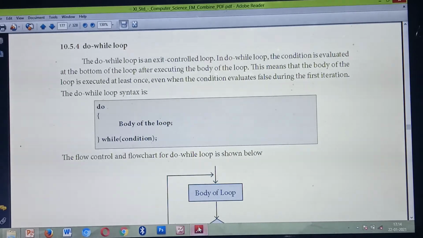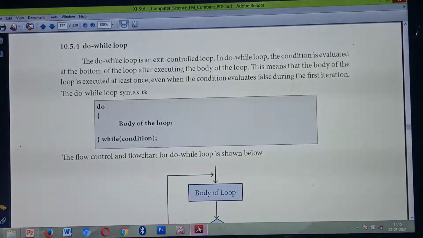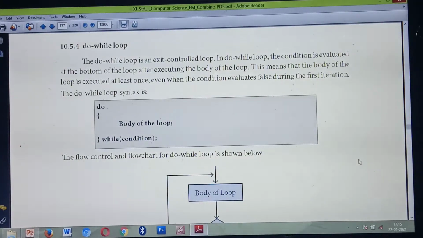What do you mean by iteration? Iteration means a particular set of code executes more than once, repeated again and again. That is an iteration statement. Likewise, in the do while loop the body needs to execute at least once. Till the condition becomes false the loop will execute, and once the condition becomes false, it will automatically come outside of the loop. This is the general syntax for the do while loop.